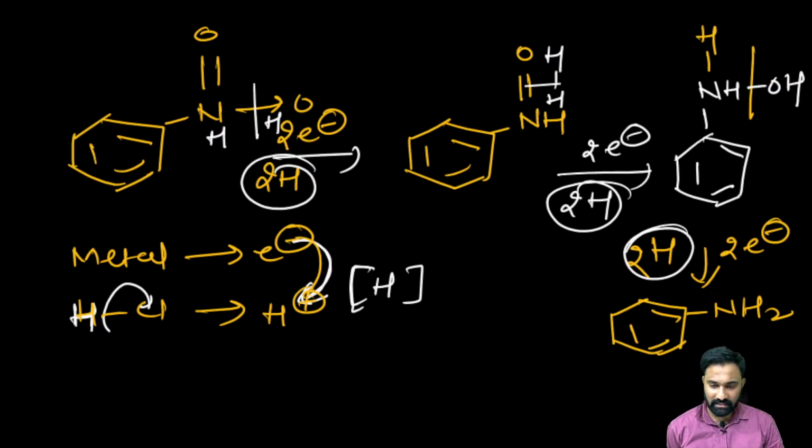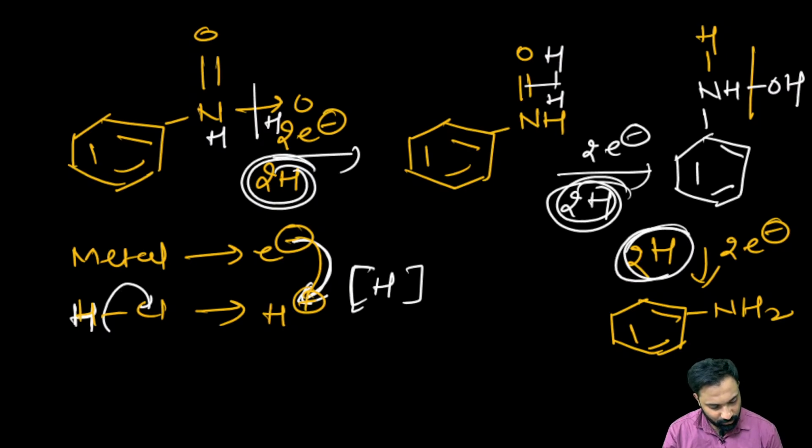Is it clear? No, 6, total 6. Total 6 moles of hydrogen have been used. Okay? Now, next. Total 6 ticks: here the 2, here the 2 and here the 2. Total 6 moles of hydrogen have been used.